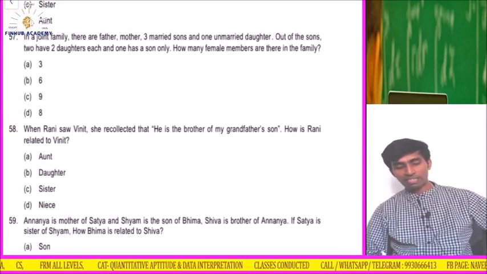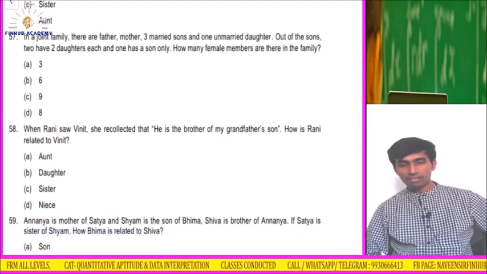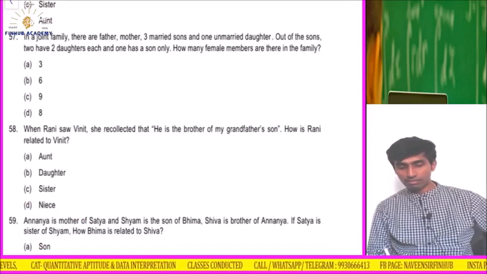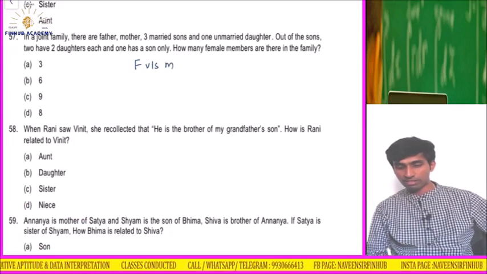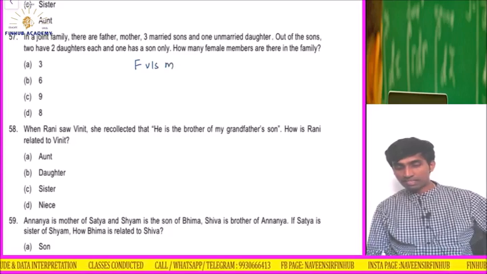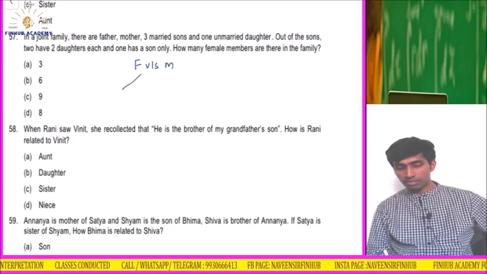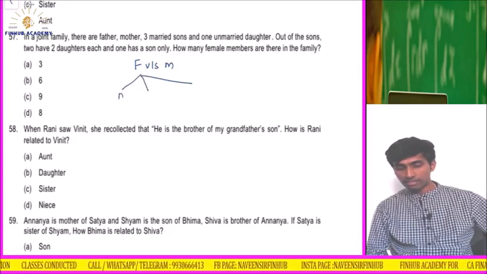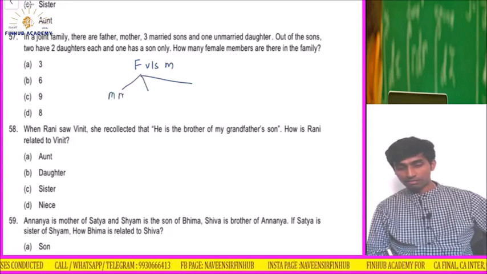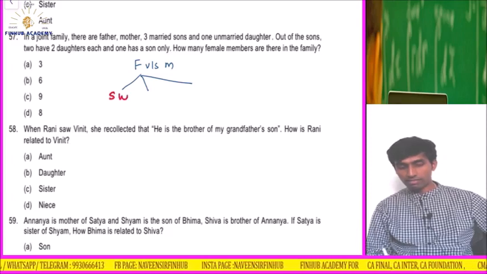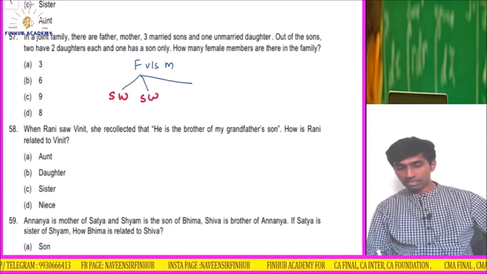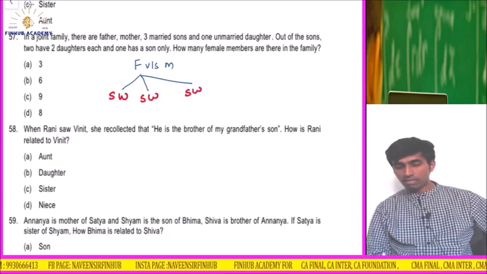In a joint family, there are father and mother. If there is father, obviously there will be mother, father versus mother. Three married sons: one, two, three. Married means son and he will have wife, and one unmarried daughter.